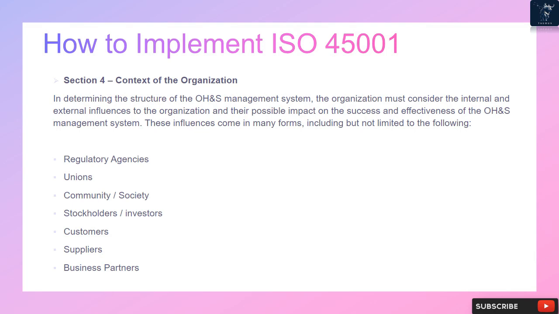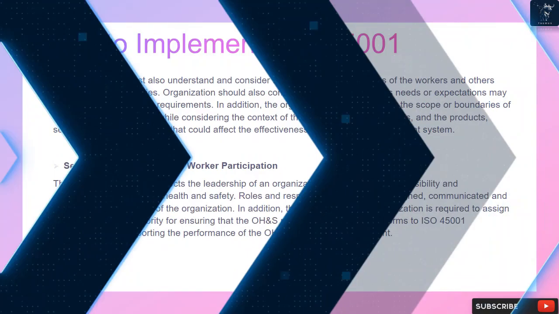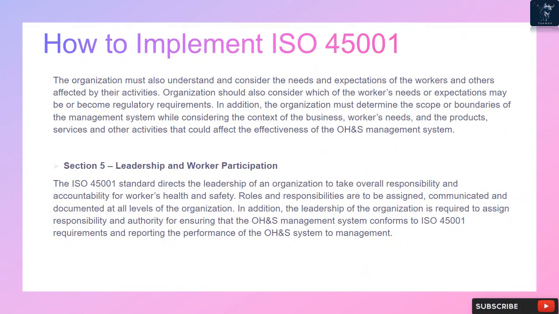These influences come in many forms, including but not limited to the following: regulatory agencies, unions, community/society, stockholders/investors, customers, suppliers, business partners. The organization must also understand and consider the needs and expectations of the workers and others affected by their activities. Organizations should also consider which of the workers' needs or expectations may be or become regulatory requirements.